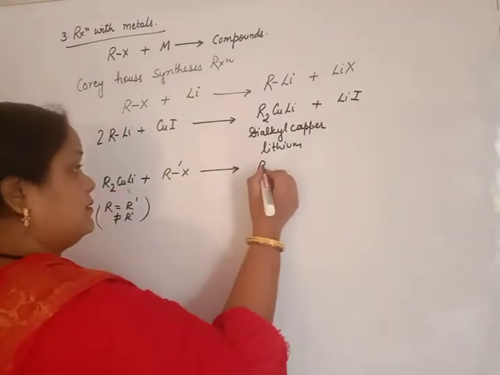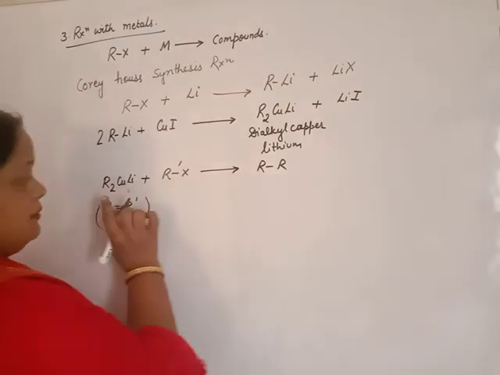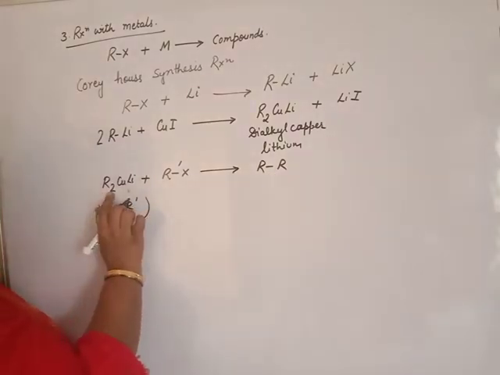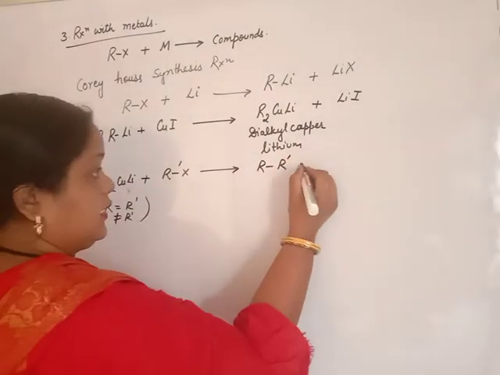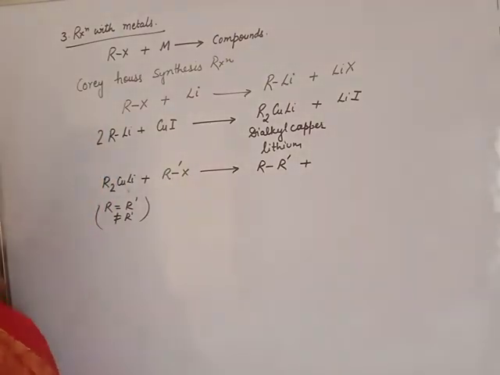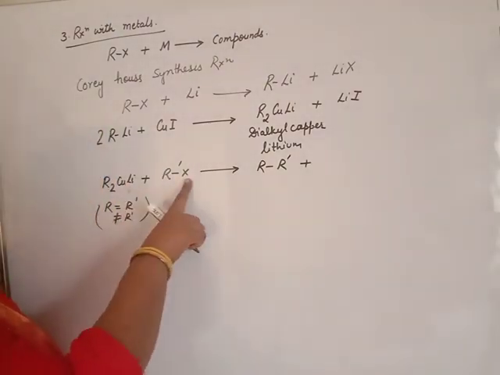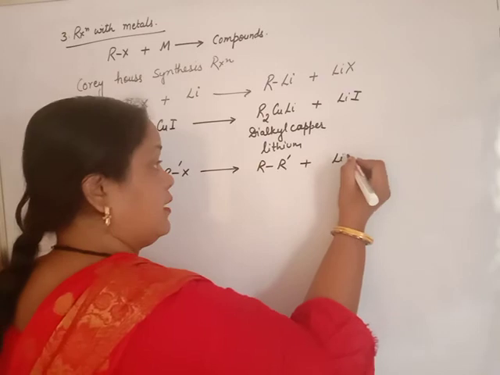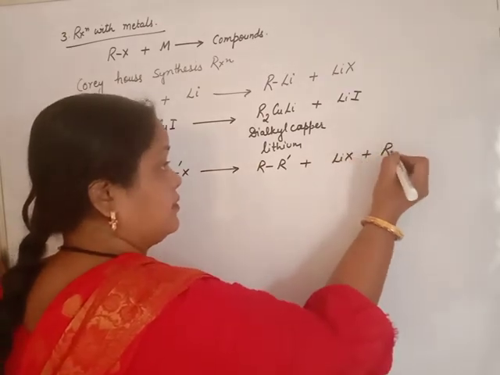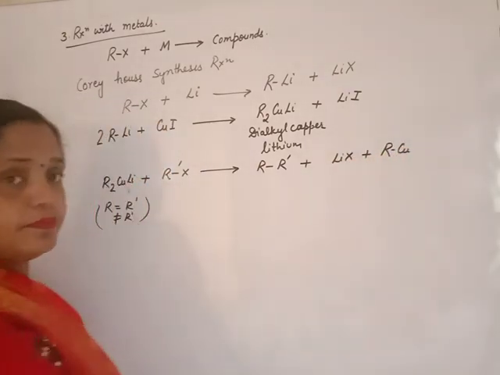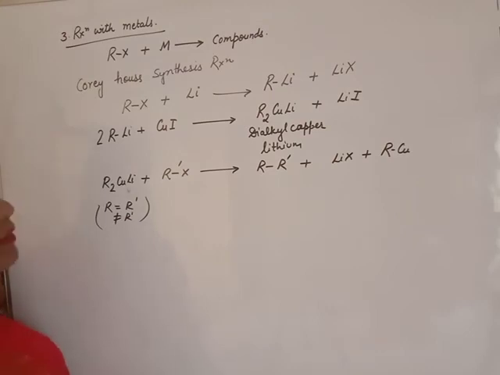Then one of the R's from the two R's reacts with R dash, another haloalkane, and lithium is removed with the halogen, and the remaining is alkyl copper.